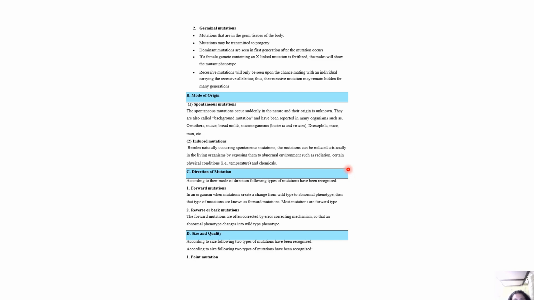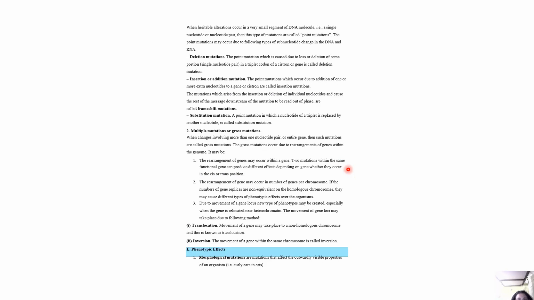Now, according to their mode of direction, the following types of mutations have been recognized. Forward mutation: in an organism, when mutations create a change from wild type to abnormal phenotype, that type of mutation is known as forward mutation. Most mutations are of the forward type. Forward mutations are often corrected by error correcting mechanisms, so that an abnormal phenotype changes back to a wild type phenotype. Now, according to size, the following two types of mutations have been recognized.